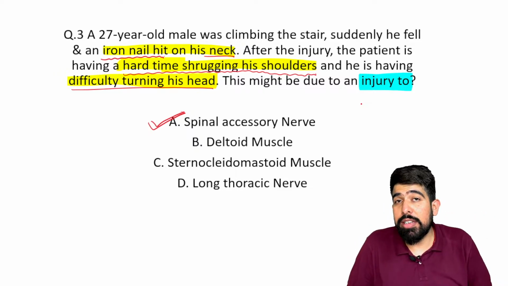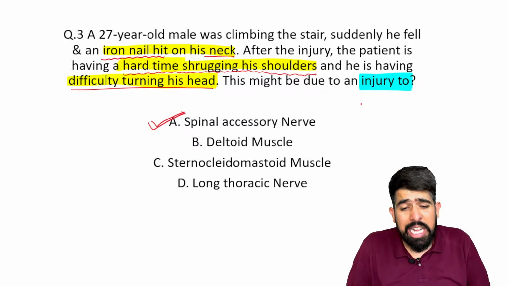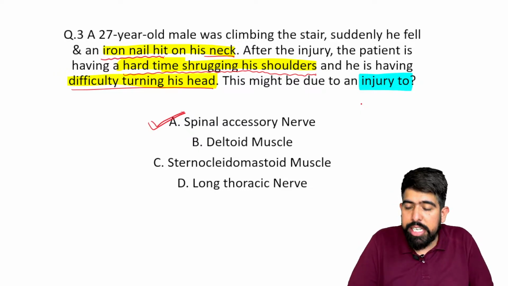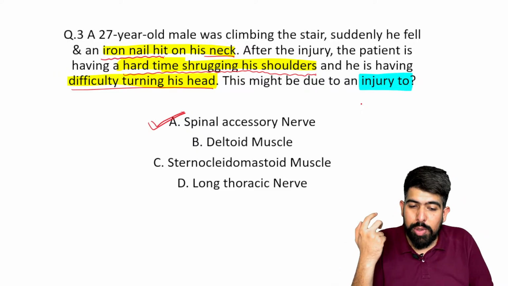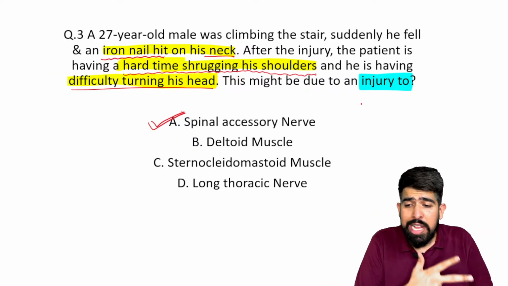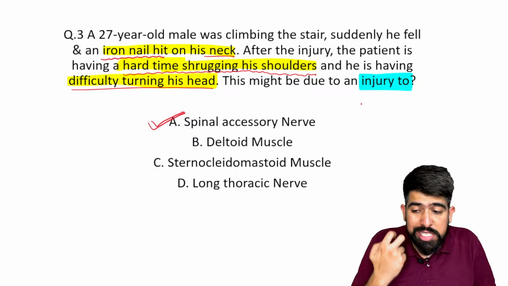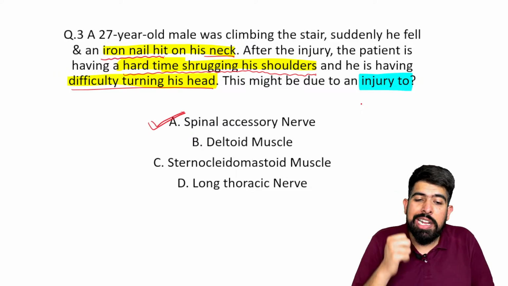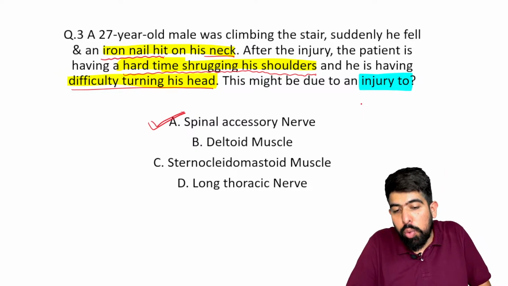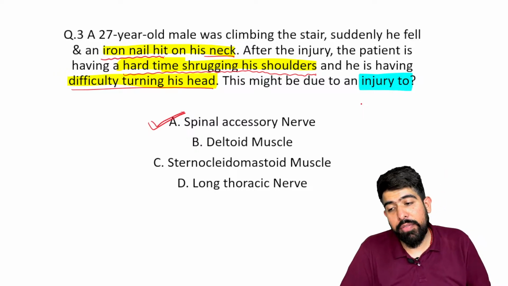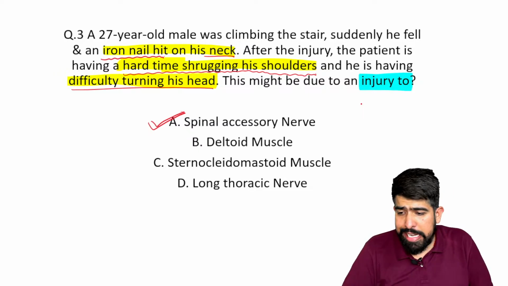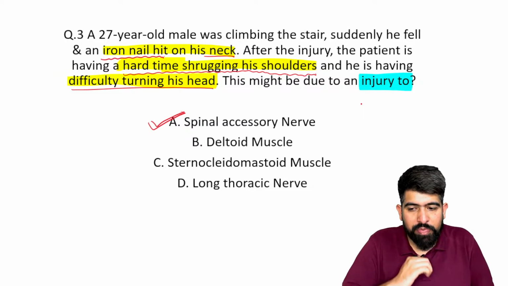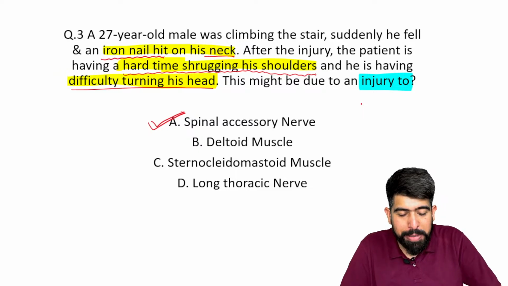The sternocleidomastoid muscle will be affected here, but an injury to the spinal accessory nerve can damage the nerve supply of the trapezius muscle also, and the sternocleidomastoid muscle also. Due to the affecting of both of these muscles, the patient cannot shrug the shoulders and has difficulty in turning the neck. Okay, agree with me? Sure.